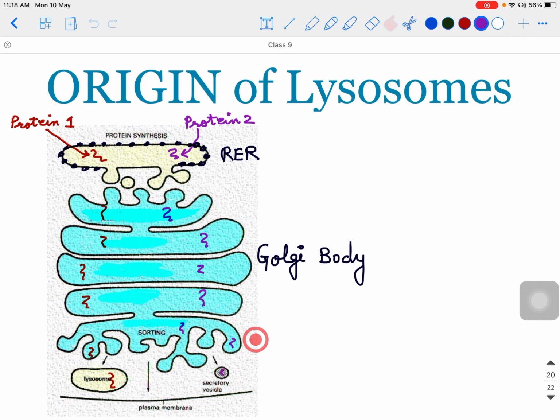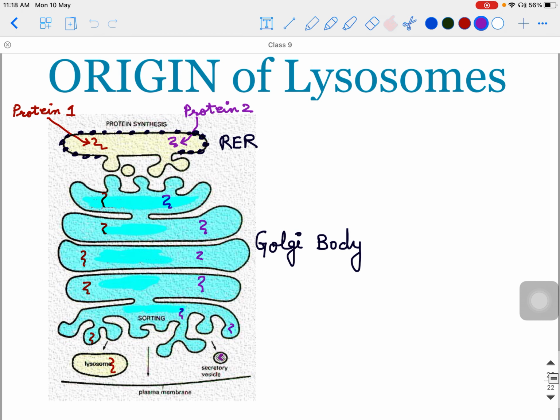Then these proteins can stay inside the cell, or they can go out of the cell, depending on the protein. Here you can see the rough endoplasmic reticulum, and there are two proteins here, protein 1 and protein 2. Two different proteins are synthesized in the rough endoplasmic reticulum. They will enter into the Golgi, protein 1 as well as protein 2, and then they will come out of the Golgi apparatus. Here you can see protein 1 is contained in this vesicle, and protein 2 is contained in another vesicle. Protein 1 is a special protein.